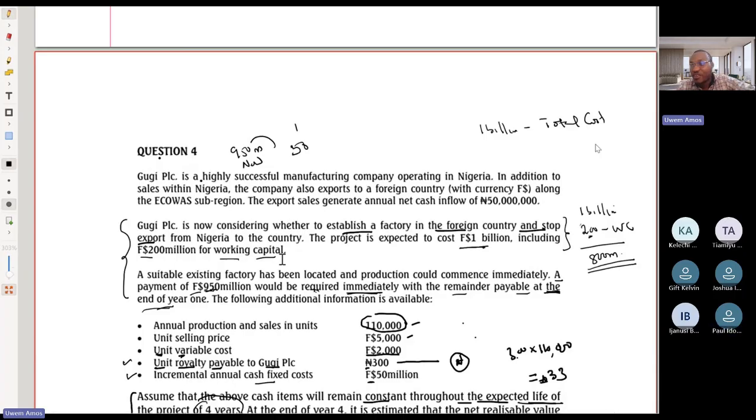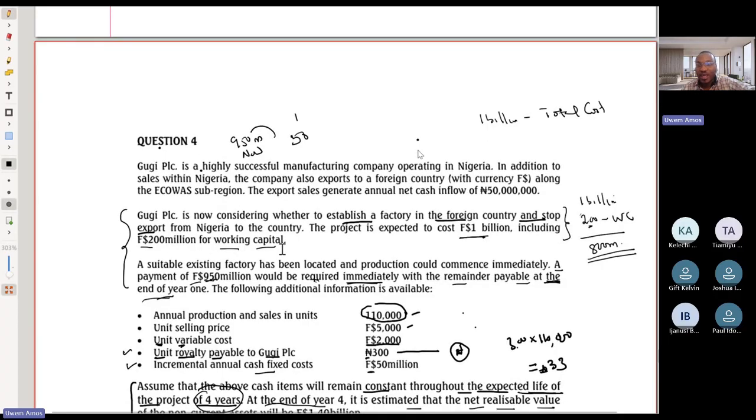Gugi PLC is a Nigerian company, and it was considering establishing a factory in a foreign country. In our previous session, we looked at appraising whether or not that investment should proceed. Now, on international investment appraisal, which we discussed in our first class, we said that before you even begin to attempt the question, we need to begin by identifying 3 key details so that you know the approach you're going to take.